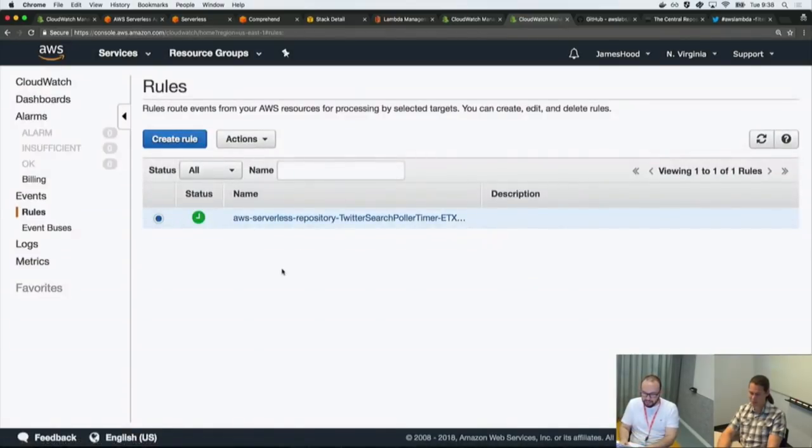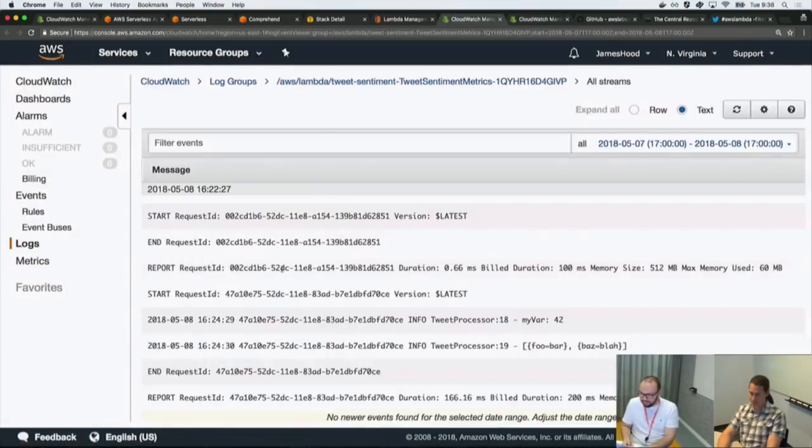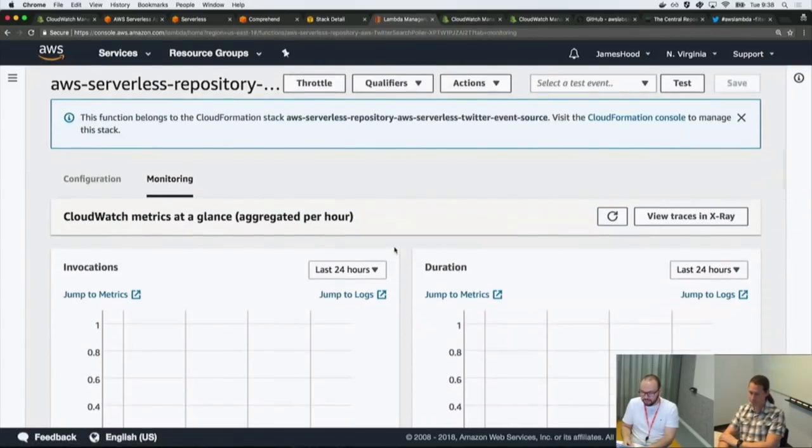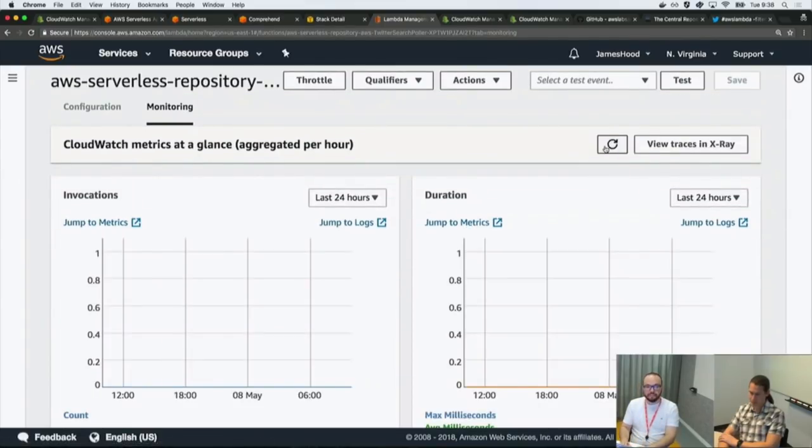Okay, so let me get my Twitter ready. Both of them logged in. So hopefully, what we should see... again, it's every minute, so we're going to wait to see an invocation come in. And once we see that invocation, we should then see... oh, I did want to set a bigger batch size, but we'll save that for later.